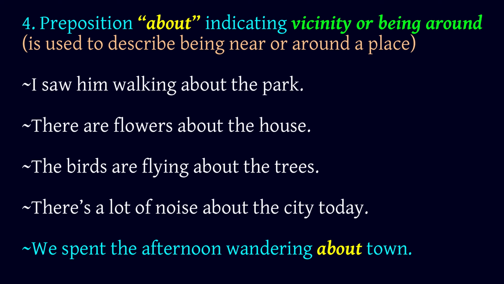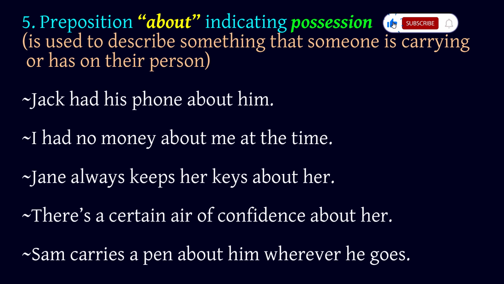5. Preposition about indicating possession is used to describe something that someone is carrying or has on their person. Jack had his phone about him. I had no money about me at the time.